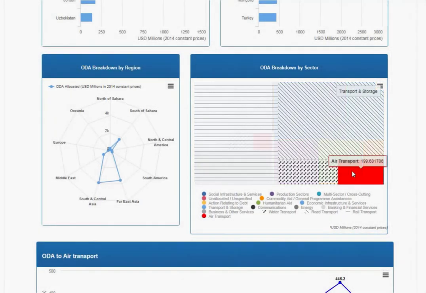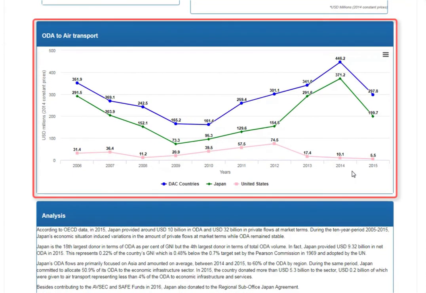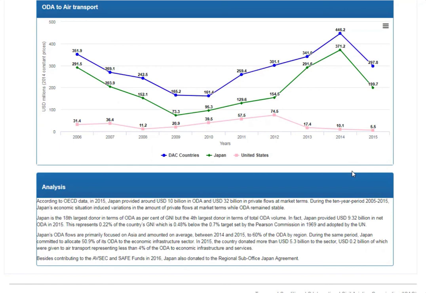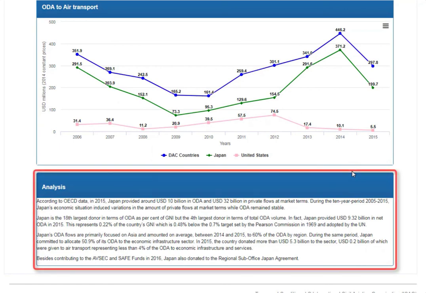The ODA to air transport box shows the ODA to air transport provided by a specific donor over the period of 10 years. The overall ODA to air transport by all DAC states and another donor state are shown for comparison purposes. The profile closes with a box that provides an analysis of the graphs above and provides some information on the contributions provided by the specific donor to ICAO.